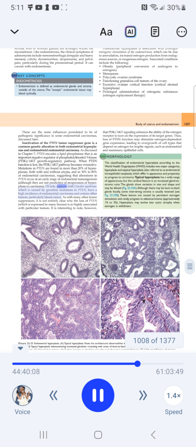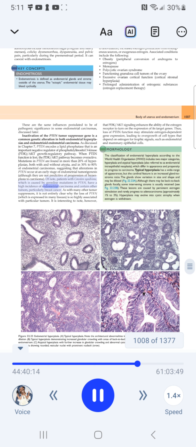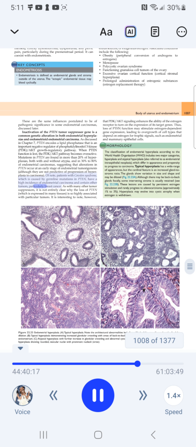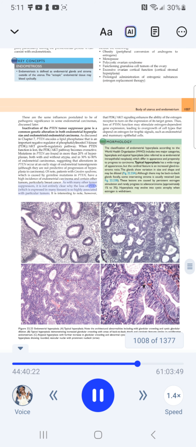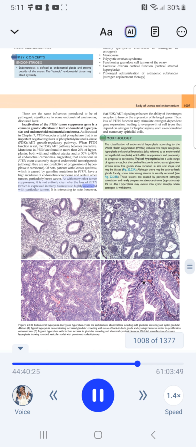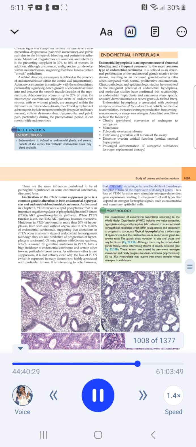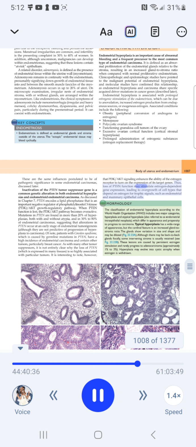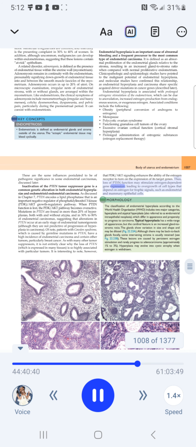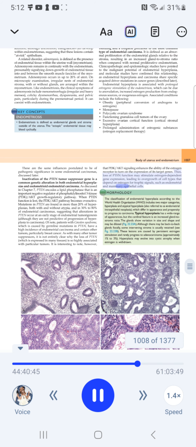Note, patients with Cowden syndrome, which is caused by germline mutations in PTEN, have a high incidence of endometrial carcinoma and certain other tumors, particularly breast cancer. As with many other tumor suppressors, it is not entirely clear why the loss of PTEN, which is expressed in many tissues, is so highly associated with particular tumors. It is interesting to note, however, that PI3K/AKT signaling enhances the ability of the estrogen receptor to turn on the expression of its target genes. Thus, loss of PTEN function may stimulate estrogen-dependent gene expression, leading to overgrowth of cell types that depend on estrogen for trophic signals, such as endometrial and mammary epithelial cells.